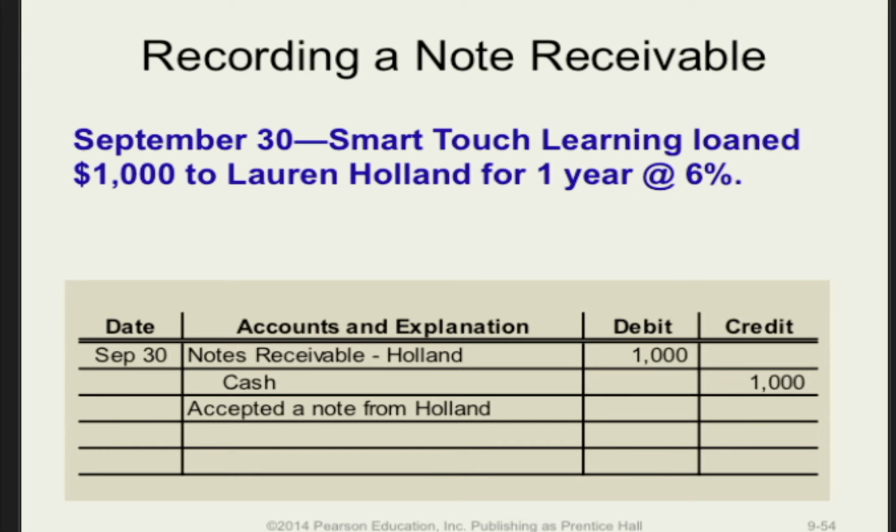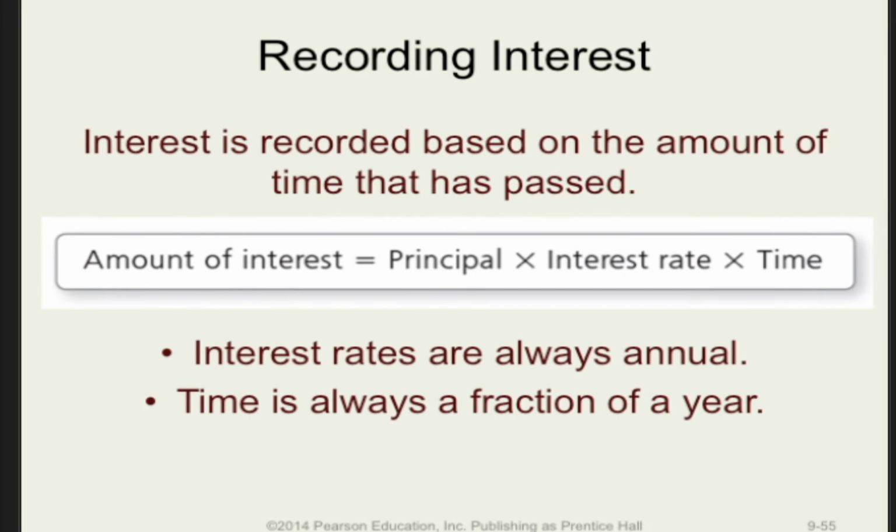Remember that interest is recorded only after time has passed. So at the initial outset, we're only recording the principal and the change in cash. At the end of the accounting period, if the note is not yet due, then interest will need to be accrued. The approach is fairly straightforward. Principal times interest rate times the fraction of the year that the note has been outstanding.